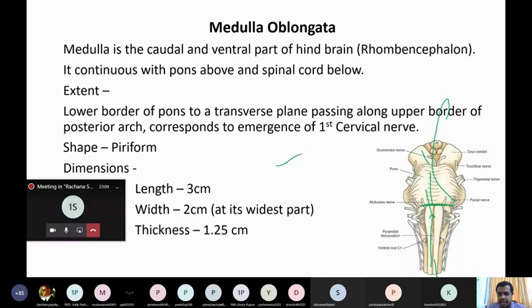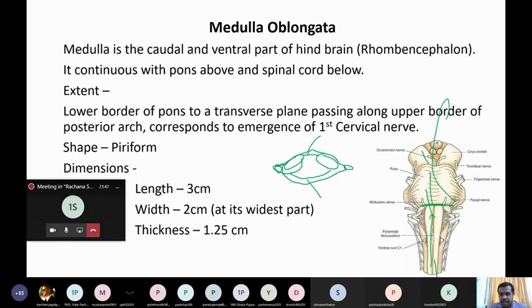If I make the diagram, so now this is the first cervical vertebra. Clear? Now it has two arches, anterior arch and posterior arch.